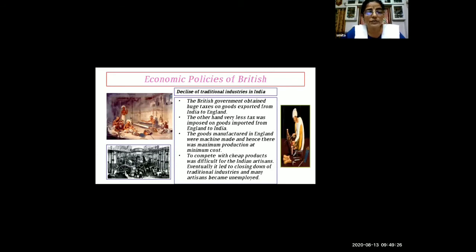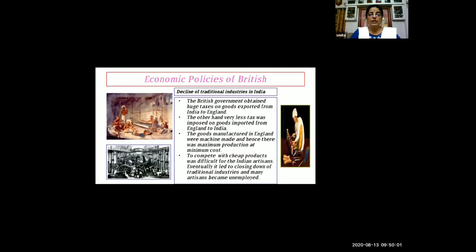If a person is weaving or embroidering by hand, it takes lots of days and lots of pain to complete one article. But when they were making it with machines, it took very little time and produced a very big amount. And they were selling it at minimum cost. So competing with cheap products was difficult for the Indian artisans.